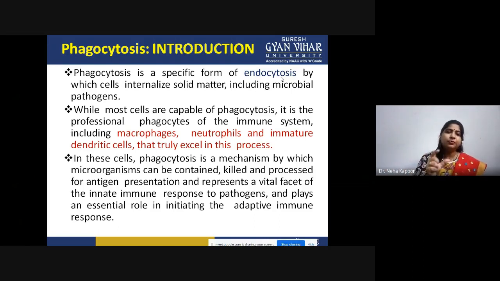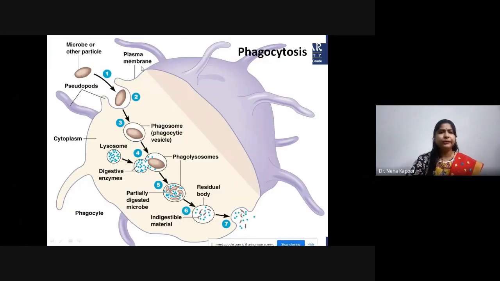The microorganisms invading the host system are captured by these cells, internalized, processed, and ultimately lysed. Their antigenic peptides are presented by these phagocytic cells, which is a vital mechanism of our immune response and plays a very essential role in mediating the adaptive immune response against any kind of infectious entity. This is the overview of this process.